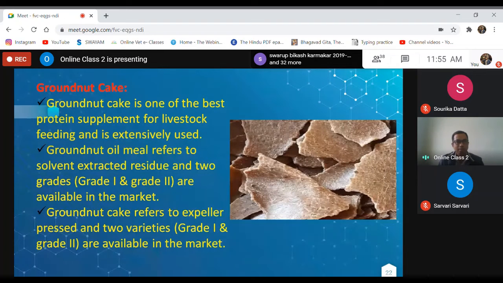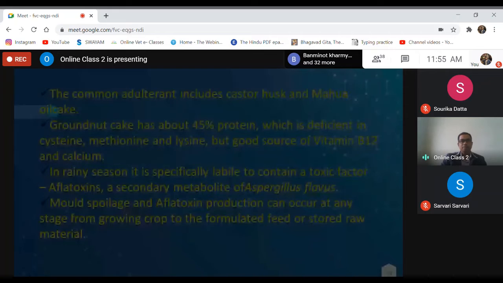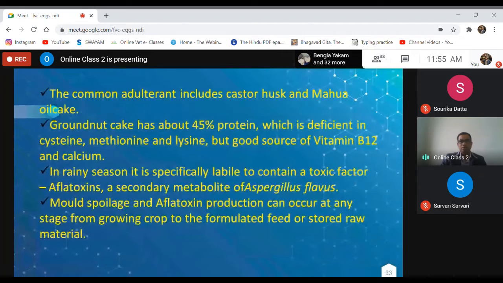Groundnut oil meal refers to solvent extracted residue, and two grades, grade 1 and grade 2, are available in the market. Groundnut cake refers to expeller press, and two varieties only. The common adulterants include castor husk or mohua oil cake. So these two may be present.